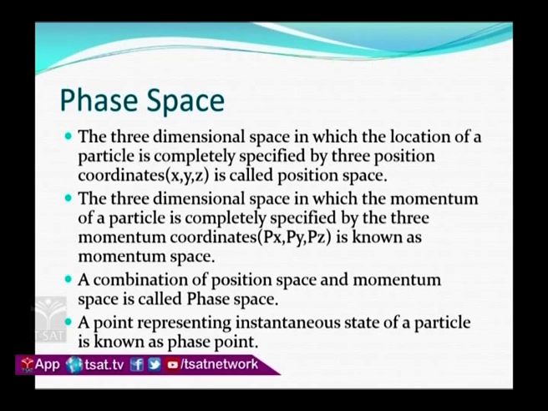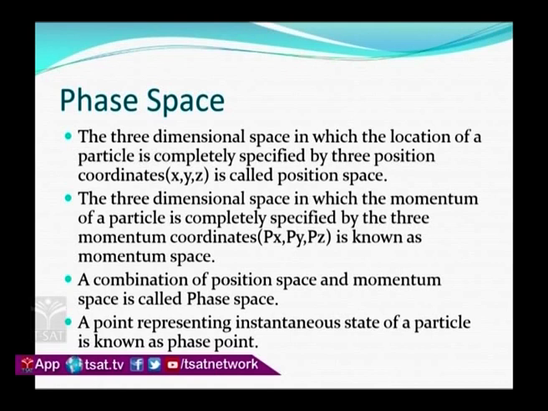Then we go to phase space. First, position space is a 3-dimensional space used to describe the motion of an object or particle. The state of a particle's location can be represented completely by 3 position coordinates, x, y, z. This is where we can place a particle so that the 3 coordinates describe its motion. This space is called position space.